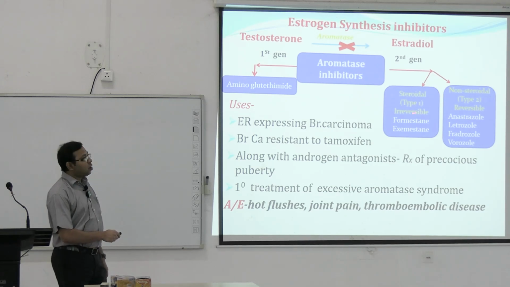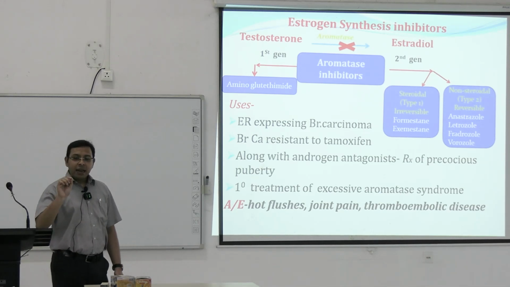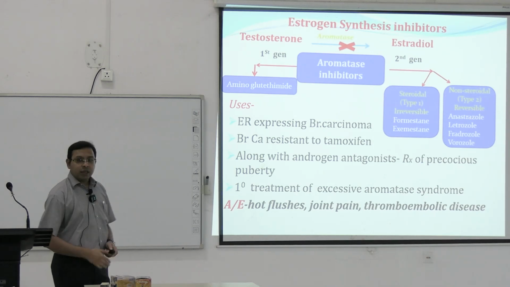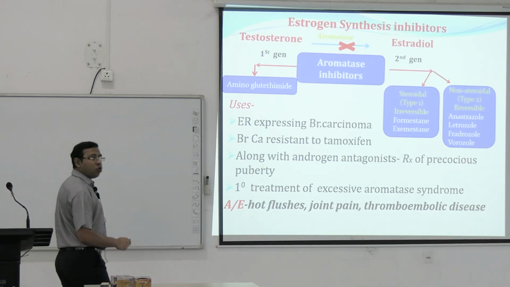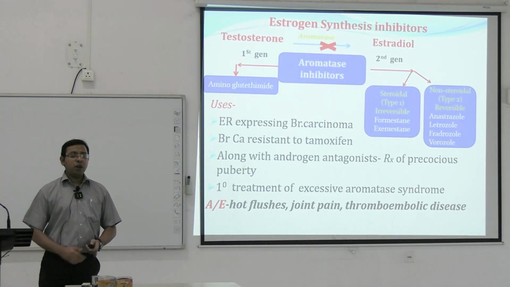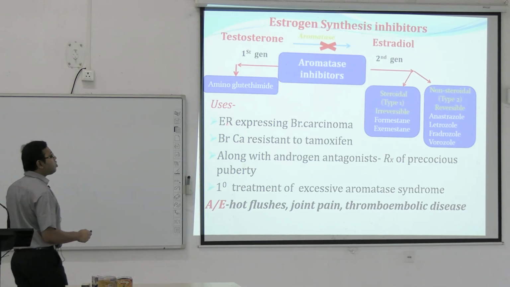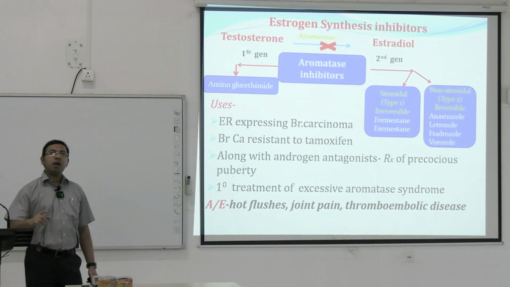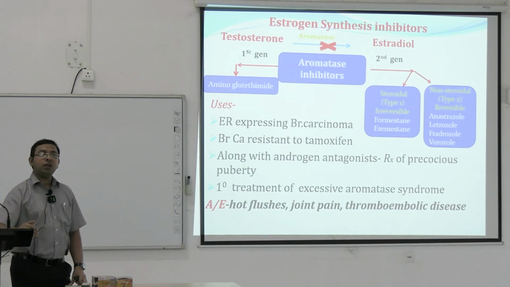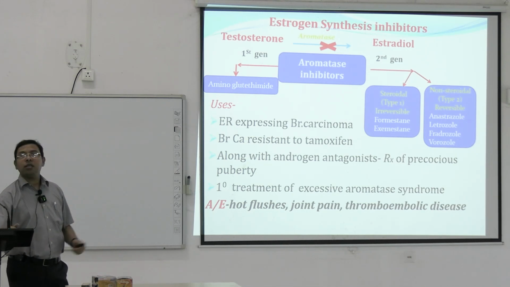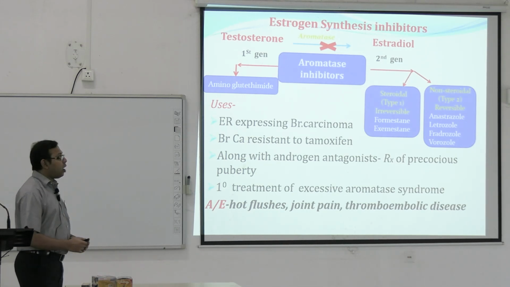Steroidal is type 1. This is also irreversible. Examples are formestane and exemestane. Non-steroidal type 2 are the reversible aromatase inhibitors. Examples are anastrozole, letrozole, fadrozole, and vorozole. Of these, letrozole and anastrozole are very commonly used. These are basically used in estrogen receptor expressing breast carcinoma resistant to tamoxifen. So we can see the third agent: if breast carcinoma is not controlled by tamoxifen and fulvestrant, then we have to use the aromatase inhibitor. Aromatase inhibitor is the last line of agents.